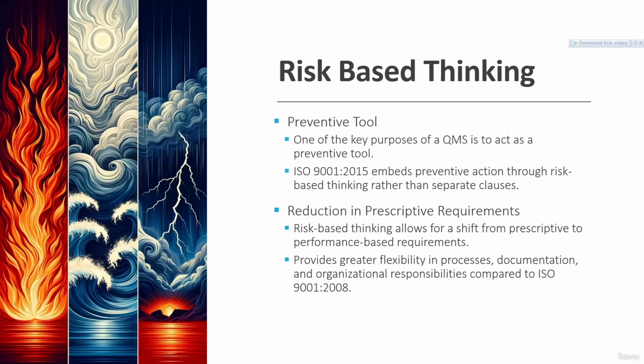Let's say clause number 5, which is leadership, is basically the core component. Leadership is the base, it's the core of this whole process. But when it comes to the planning part, clause number 4, which is the context of the organization, and clause number 6, which is planning, basically cover the planning part of the PDCA cycle. The doing part is covered in clause number 7, which is support, and clause number 8, which is operation. Clause number 8, operation, is a very big clause, as you will see when we go into the details. There are a lot of components in clause number 8, related to doing the things which the company is doing. Now the check part is covered in clause number 9, which is performance evaluation, and clause number 10, which is improvement, is for the act phase of the PDCA cycle.